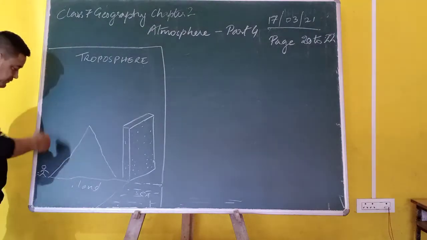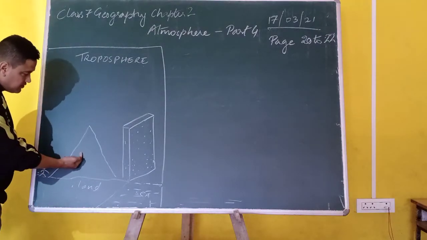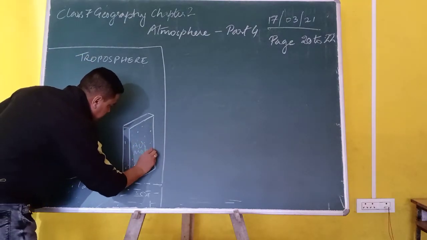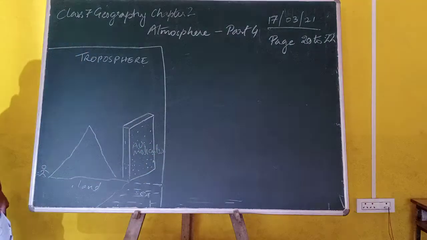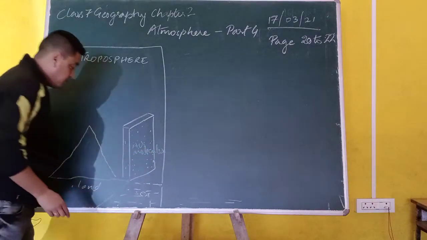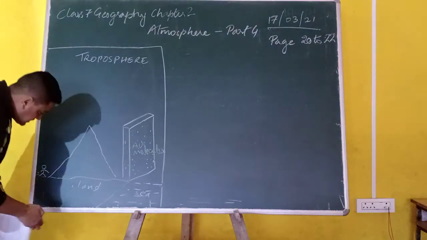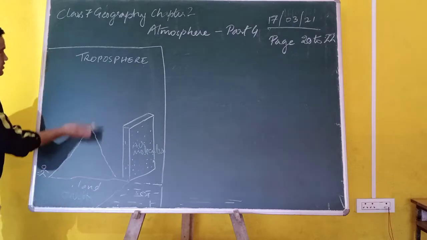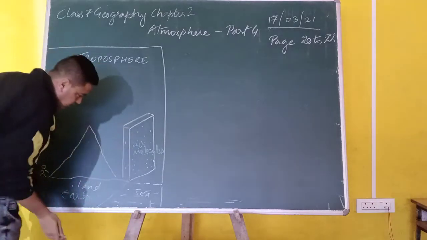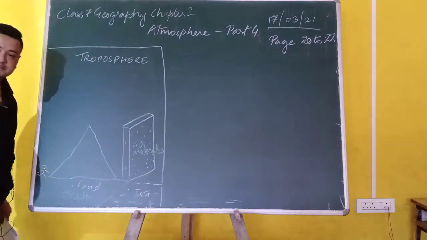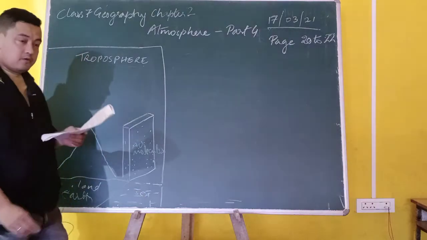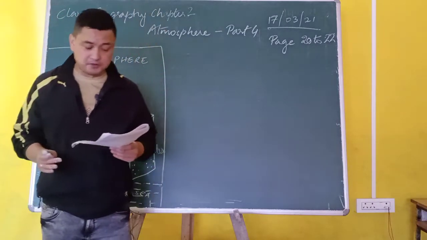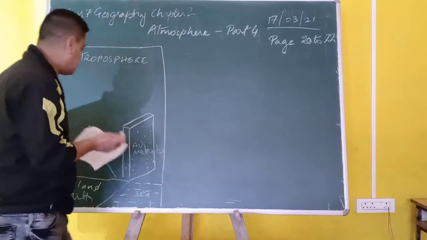Now you can see the diagram here. I have made a man here, mountain here, and air molecules. I'm writing air molecules here. You can see this is land. So this land is basically our earth. The lowest layer above the earth is troposphere. I have written troposphere here, and you can see both land and water is there. I want to explain to you why the temperature decreases with height in the troposphere. So let's learn through this diagram.